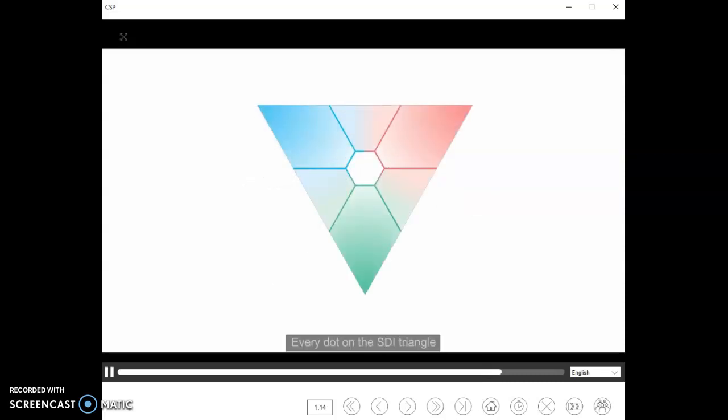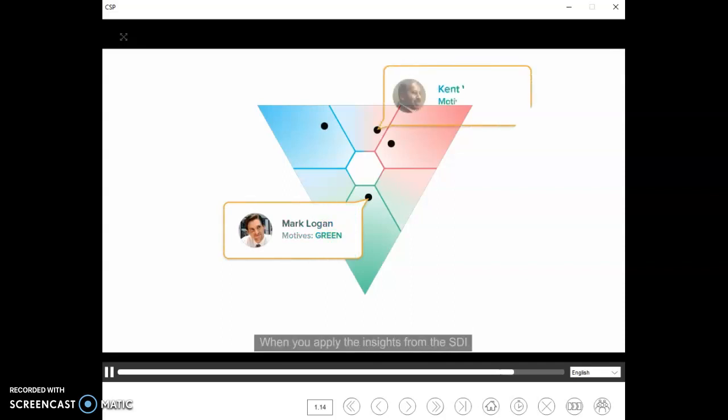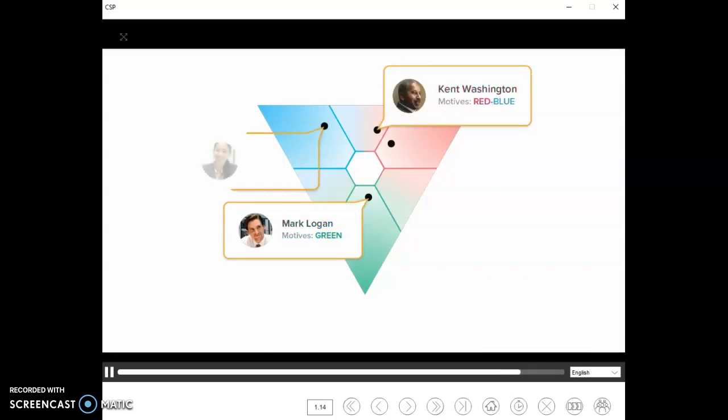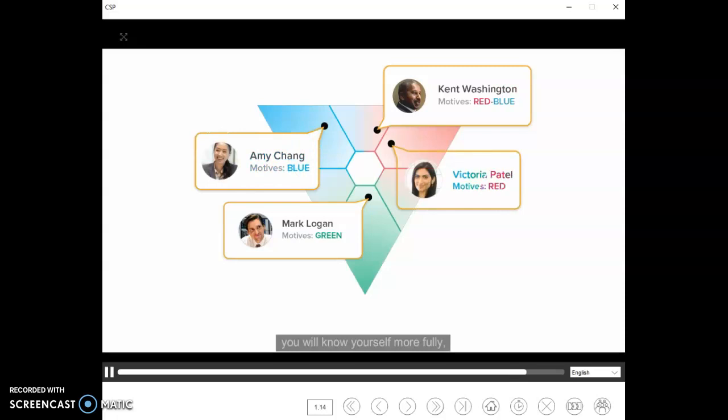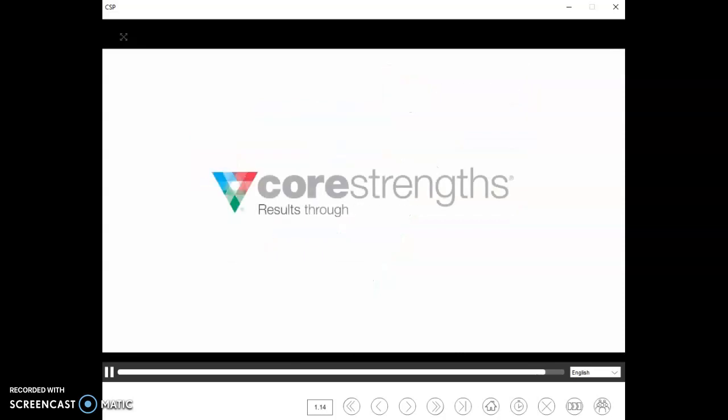Every dot on the SDI triangle is a picture of one person's positive, productive motives. When you apply the insights from the SDI, you will know yourself more fully, understand others more accurately, manage yourself more effectively, and get better results through relationships.